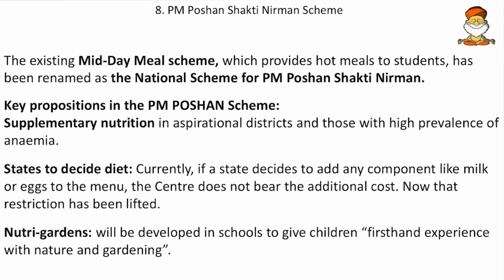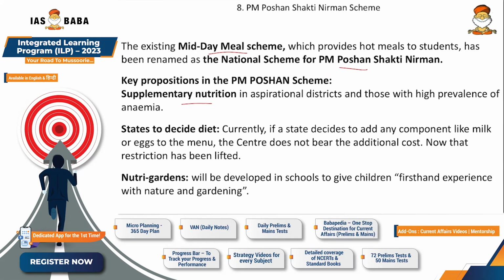Then come to next, the PM Poshan Shakti Nirman Scheme. The midday meal scheme has been renamed as the PM Poshan Shakti Nirman Scheme, and it also includes some additional provisions. So what are those? First is the supplementary nutrition. In the aspirational districts and those districts which have a high prevalence of anemia, supplementary nutrition like milk and eggs shall be given.